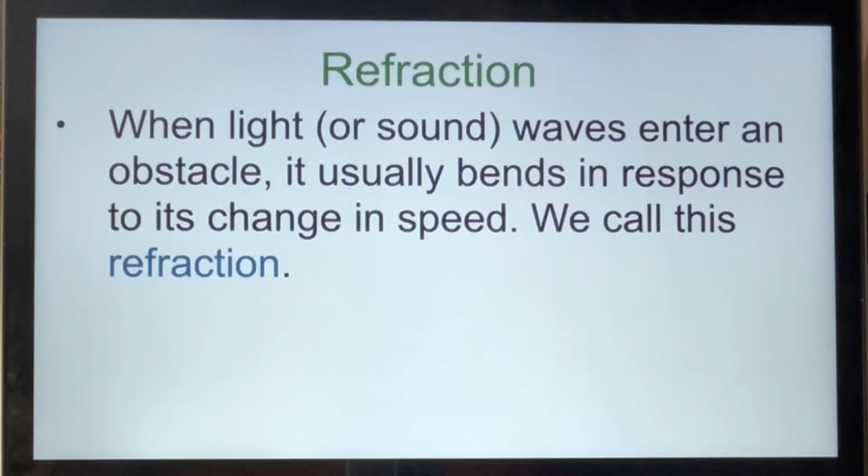As I mentioned before, when light or sound waves encounter an obstacle, reflection is not the only thing that can happen. In addition to bouncing off an obstacle, light and sound waves can be transmitted through an obstacle, provided certain conditions are met. When a wave enters an obstacle, it usually bends in response to its change in speed. Perform experiment 10.3 to understand the process of refraction. We will do experiment 10.3 in class as well.